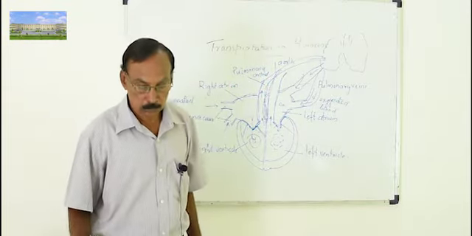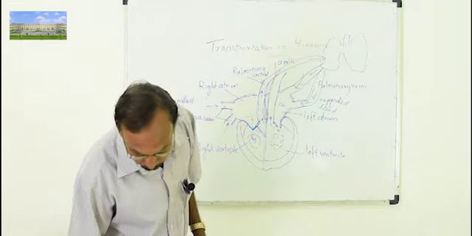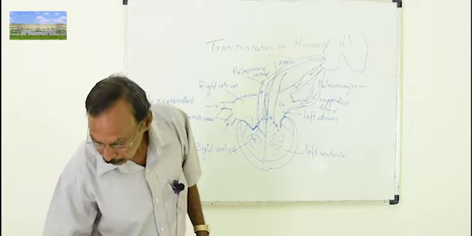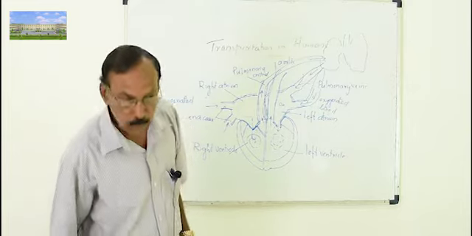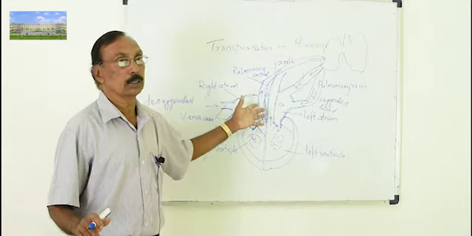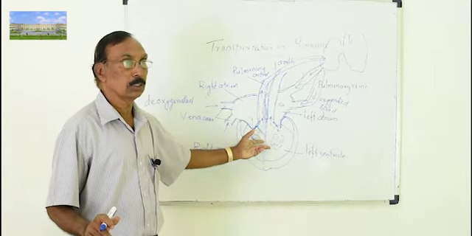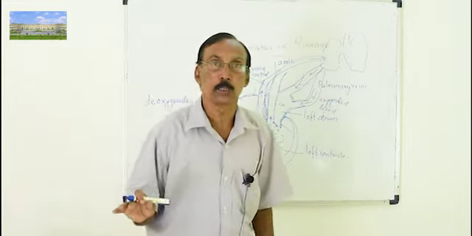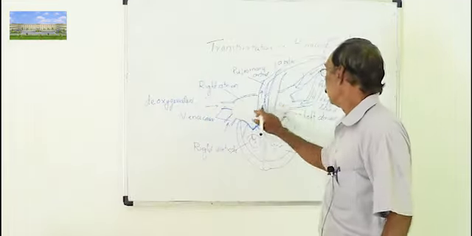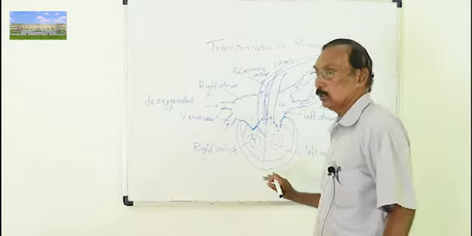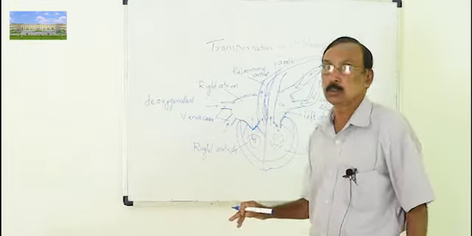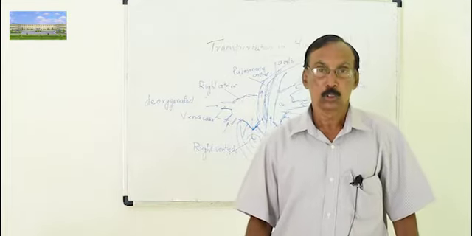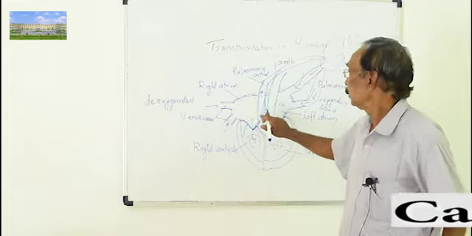In higher organisms, double circulation is the rule. But in lower forms of animals like reptiles, you can see only a three-chambered heart. Even fish have only two chambers, atrium and ventricle. Meaning there is mixing of oxygenated and deoxygenated blood. So that is called single circulation.